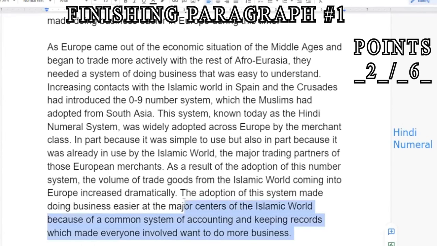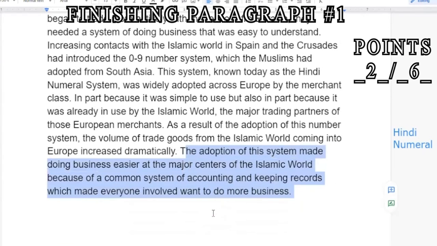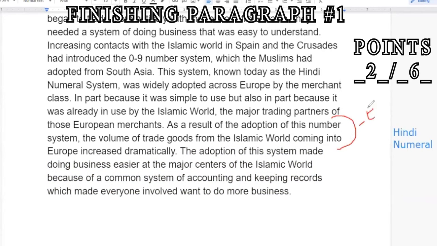Awesome. Again, I would argue that this is a little vague for my taste, but we've technically made an argument and we've provided an explanation. So again, we see this sort of easy chunk system, right? We have our evidence, that the increasing goods from the Islamic world came into Europe. And then our explanation is that the reason for this is the ease of doing trade between two people using a common set of accounting and numbers.